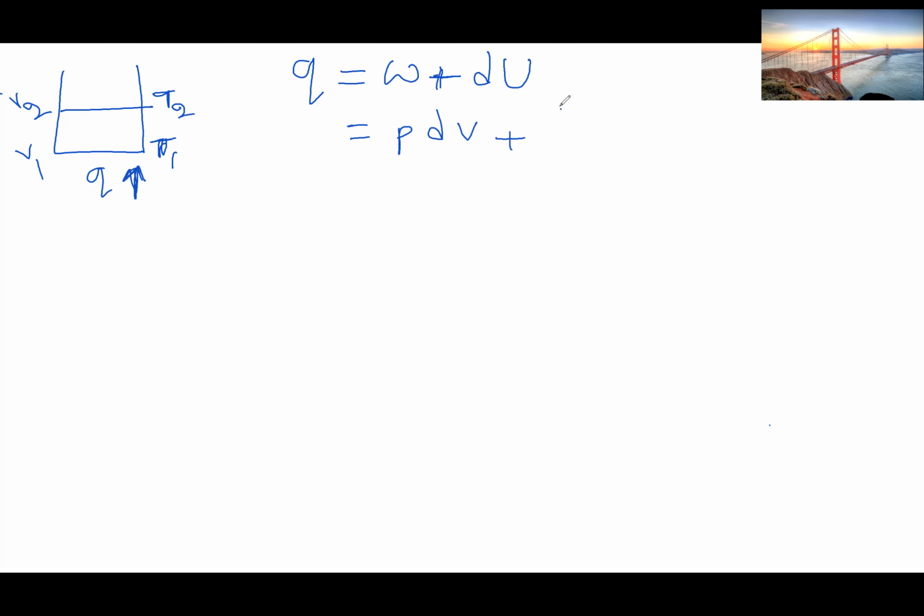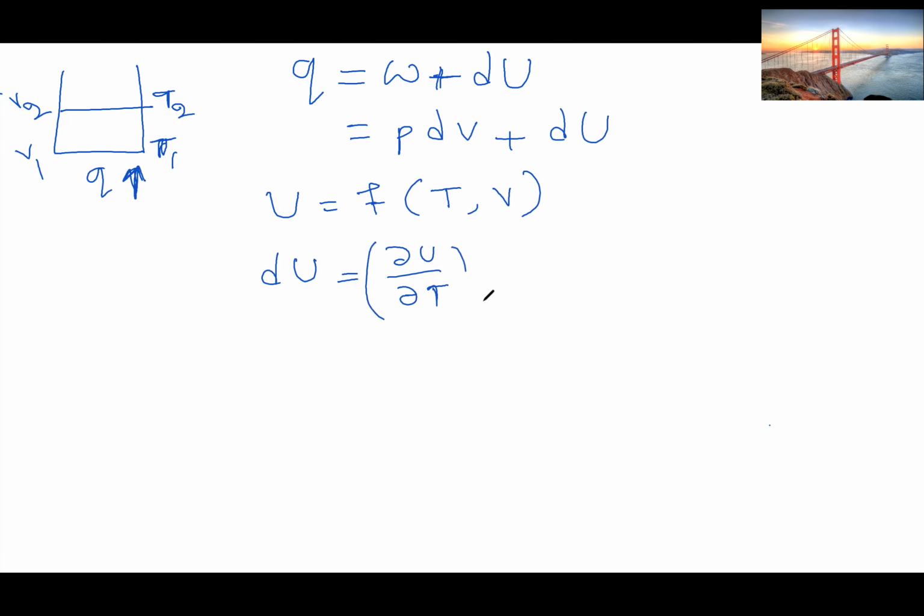Now as for dU, we know that internal energy is a function of temperature and volume. So if we differentiate it, then dU equals (del U/del T) at constant V dT. I hope you all know about partial differentiation.